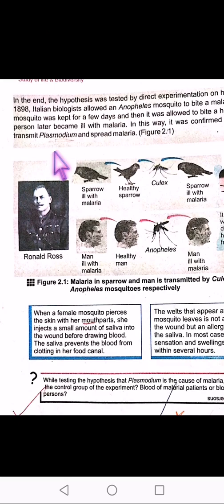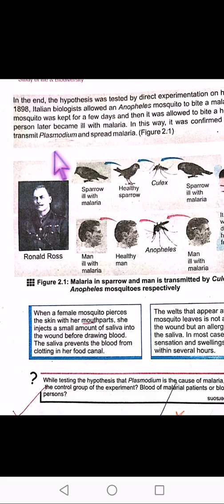Italian biologists allowed an Anopheles mosquito to bite a malarial patient, and the mosquito got the plasmodium. It was kept for a few days, and then it was allowed to bite a healthy person. After a few days, the person became ill with malaria. It was confirmed that mosquitoes transmit plasmodium and spread malaria, so the deductions were proved experimentally.